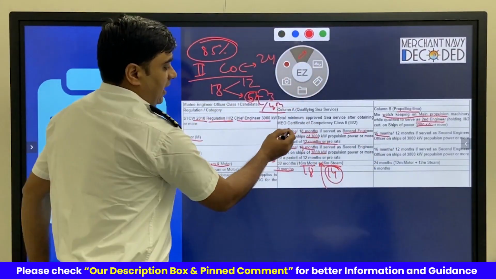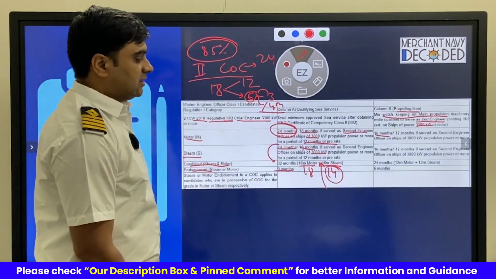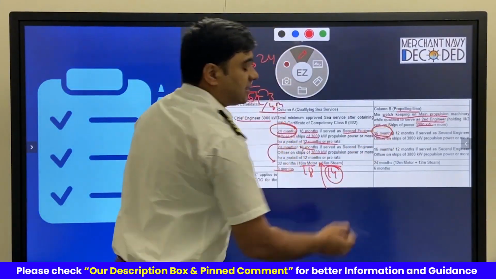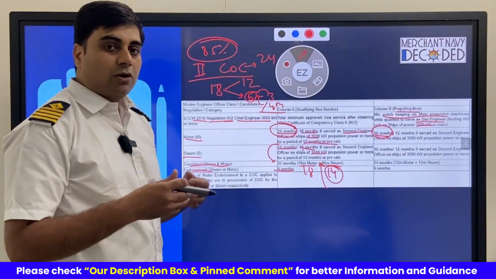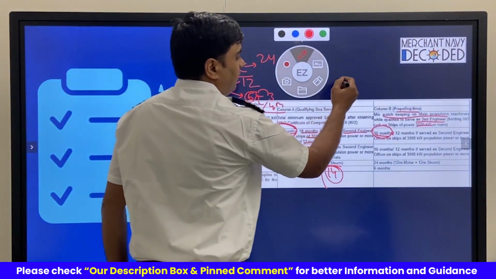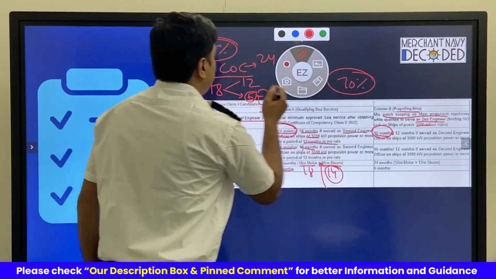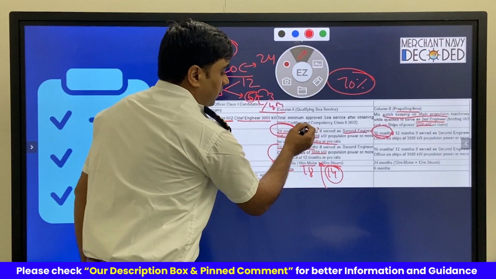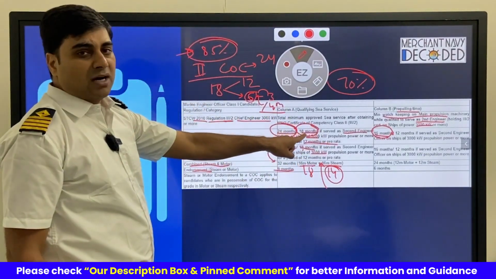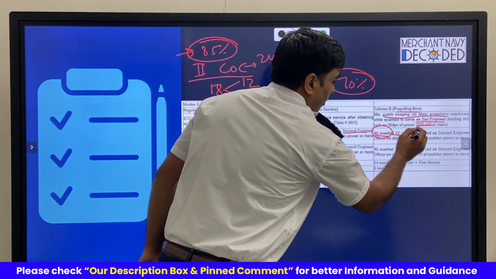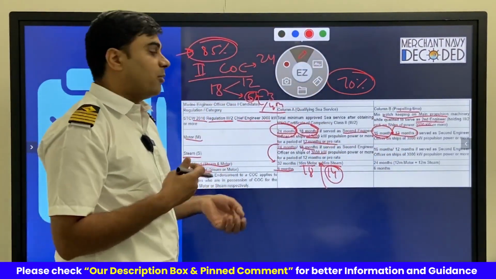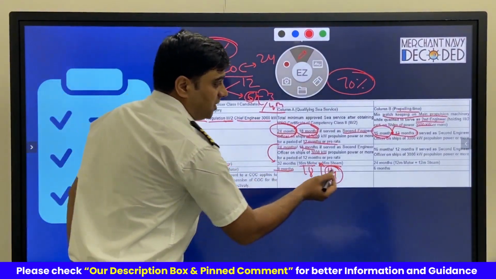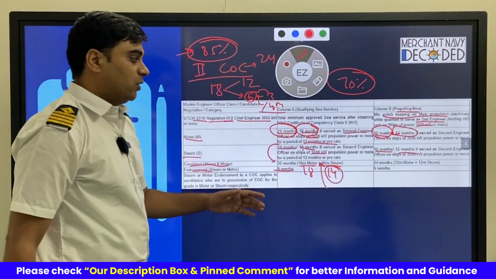So you see, when we are qualifying for the 24 months time period, that means no question asked. In that case, you need to have at least 16 months as propelling time, right? So this comes to roughly 70%, right? But to be on the safer side, we normally take our sea service as 85%. So that is the criteria. However, if you are qualifying under this 18 months rule, then you need a minimum of 12 months of propelling time. So that is the requirement, 3000 kilowatt. Same way for the steamship, it is 16 months and 12 months, similar, no difference in that one.